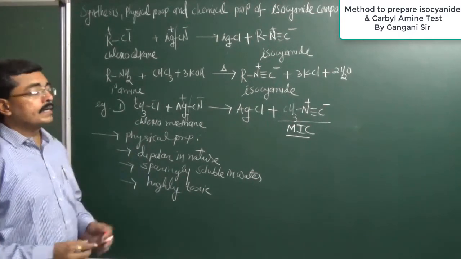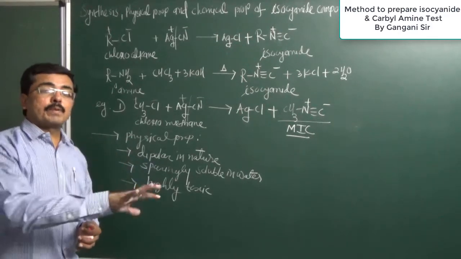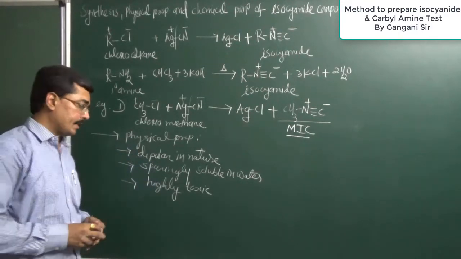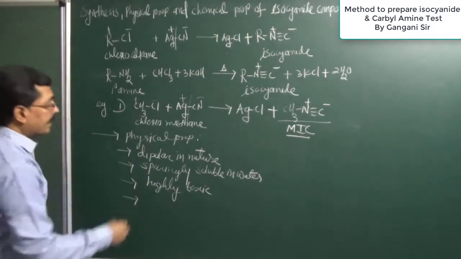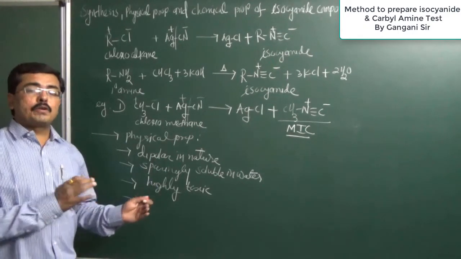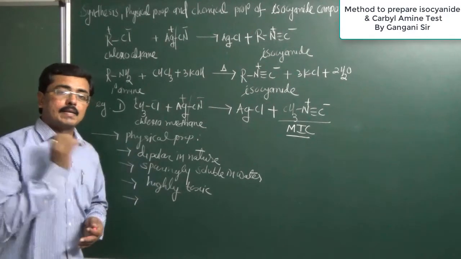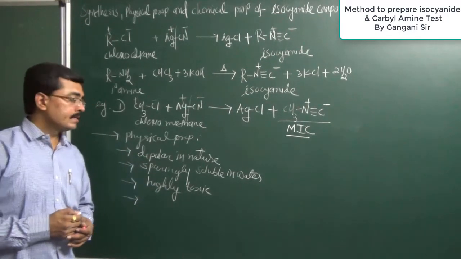This type of isocyanate compound can be used for the preparation of different types of pesticides. Since they are dipolar in nature, the boiling point and melting point of isocyanates are comparatively less than the corresponding cyanide.